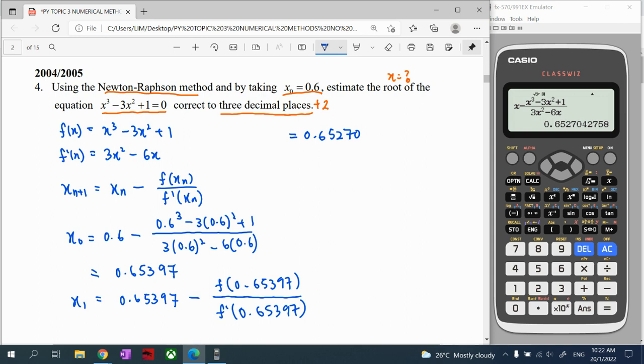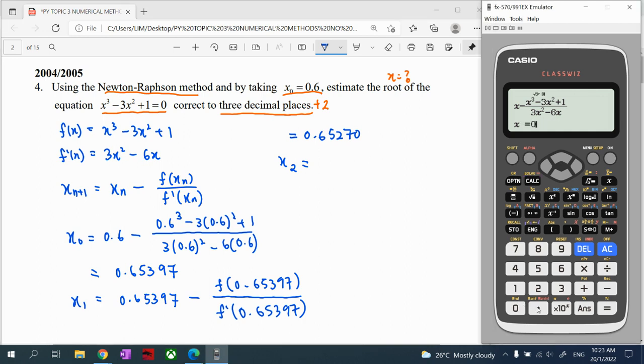Then continue with the next step. For the first step, write the working in full. For the second step, you can write short, in f(x), f prime(x). For the remaining steps, you don't need to write; you just take down the answer. So we repeat this calculation process.